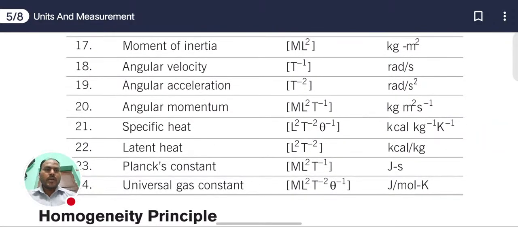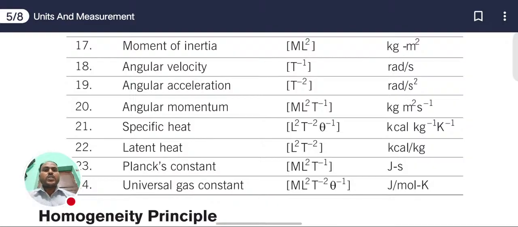Angular velocity unit is radian per second. Angular acceleration is T inverse 2, radian per second square. Angular momentum, M L square. This M stands for what? This M stands for mass, into L, so length measured in meter square. So meter square and T inverse 1. And the SI unit of angular momentum is kilogram meter square per second.